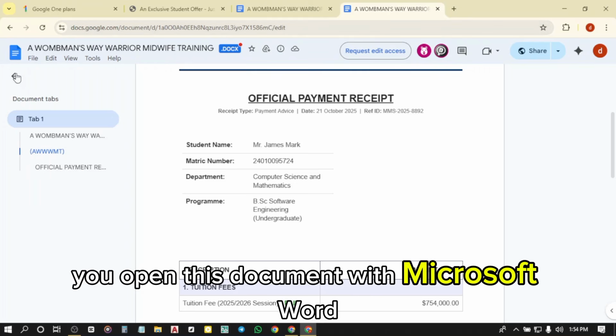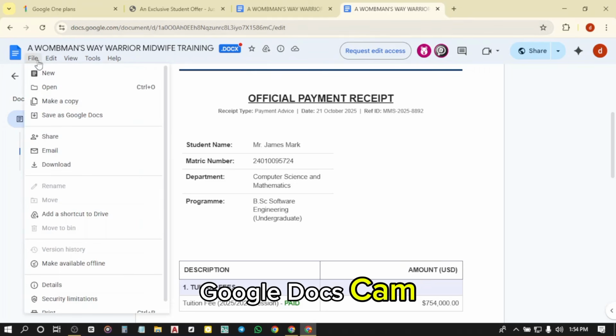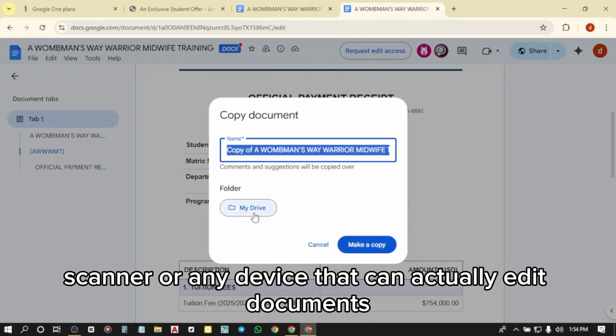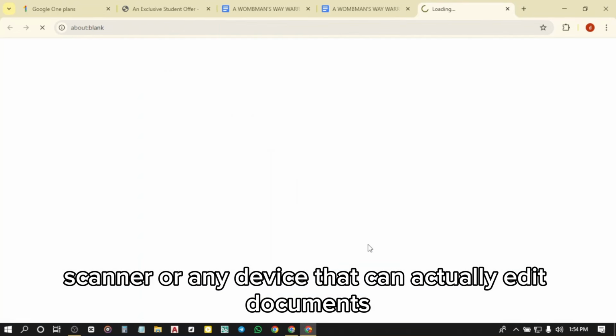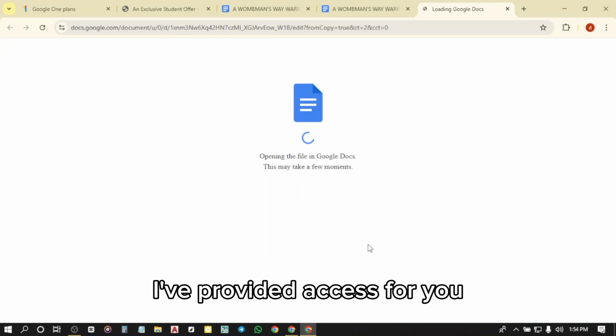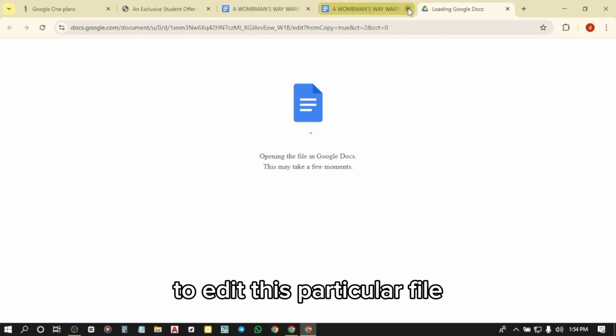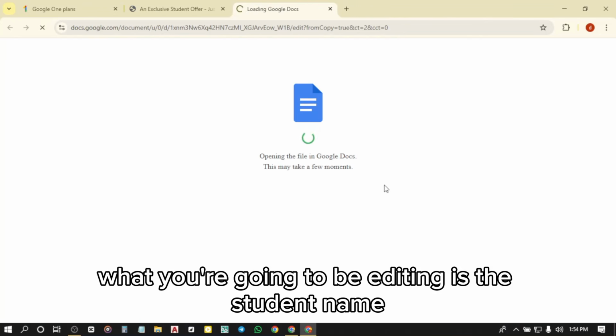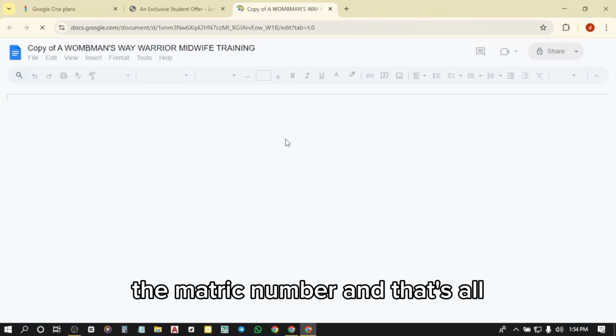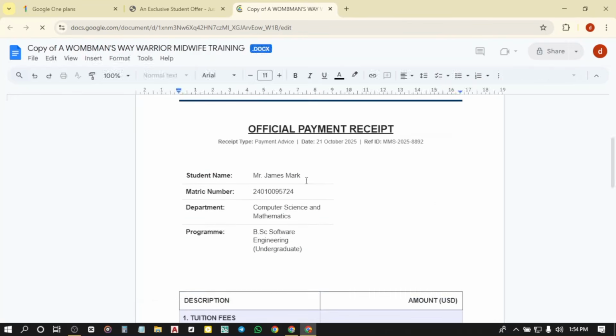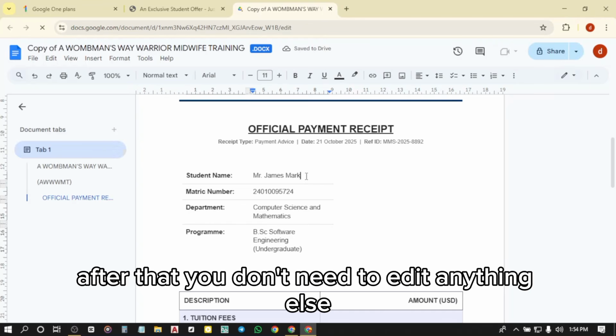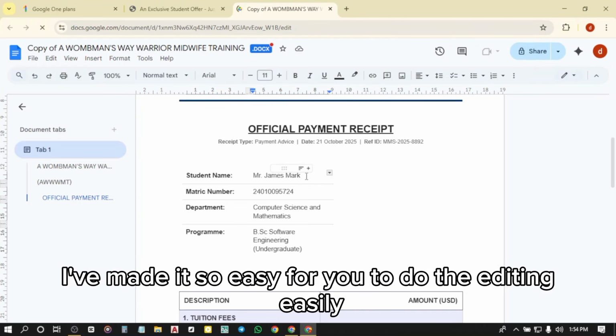You open this document with Microsoft Word, Google Docs, Cam Scanner, or any device that can actually edit documents. I've provided access for you to edit this particular file. What you're going to be editing is the student name, the matric number, and that's all. After that, you don't need to edit anything else. I've made it so easy for you to do the editing easily.